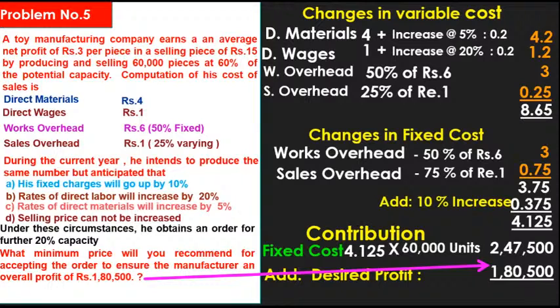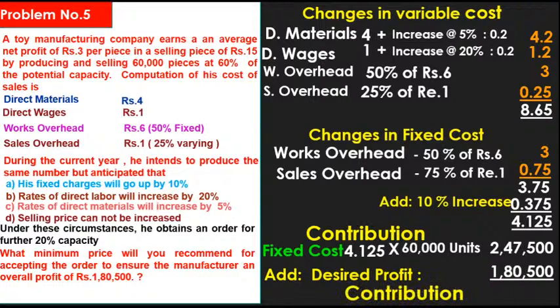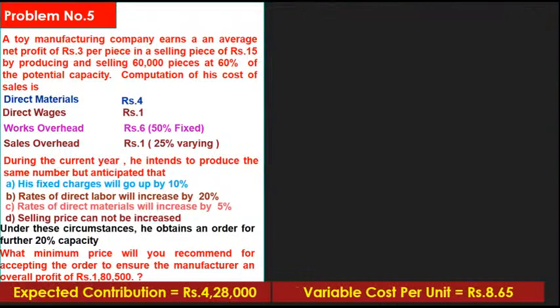Okay, now the fixed cost 2,47,500. Add the desired or required profit 1,80,500. What is the total contribution? 2,47,500 plus 1,80,500. What is the answer? 4,28,000. The total contribution is 4,28,000.